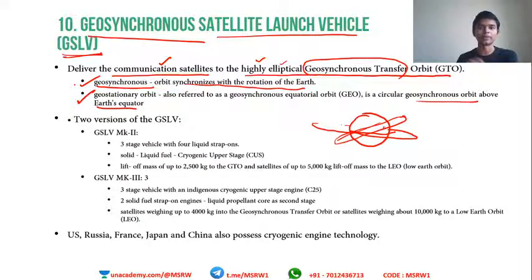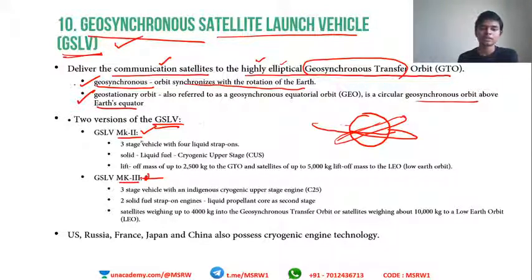Okay, regarding the orbit. So let's come back to the Geosynchronous Satellite Launch Vehicle. There are two versions of GSLVs. One is the Mark II, the other is the Mark III. Mark III has been used for Chandrayaan and will be used for Chandrayaan II and Gaganyaan as well. So what are the features of Mark II? I am marking this as important because this is one of India's most important launch vehicles and questions could